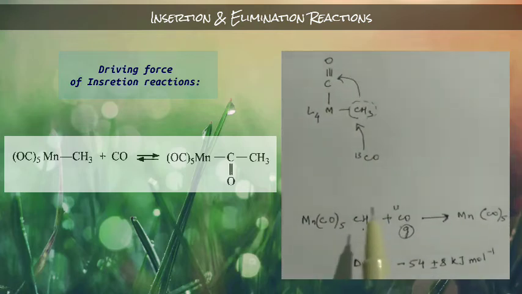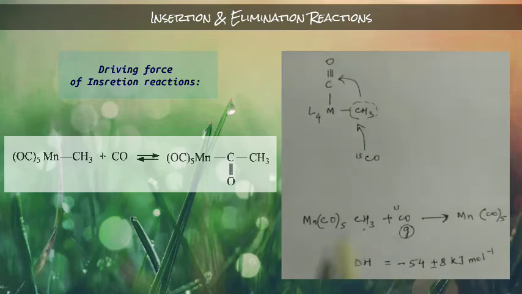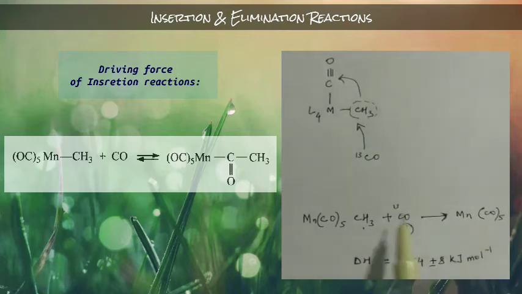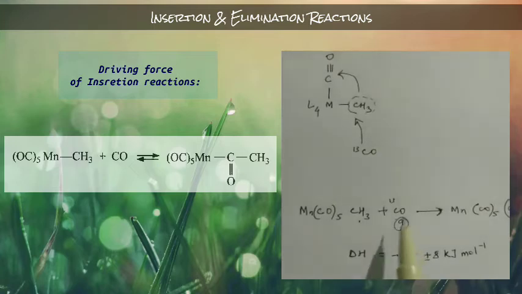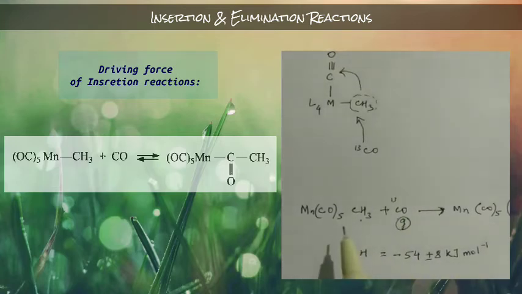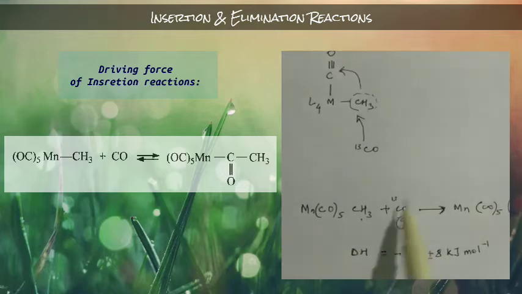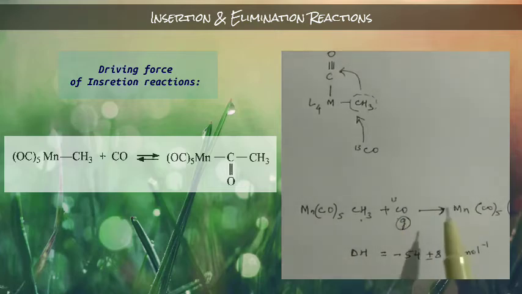That means it will form a bond with this one. This gaseous particle will become a part of this organometallic complex. As a result, the randomness will decrease.